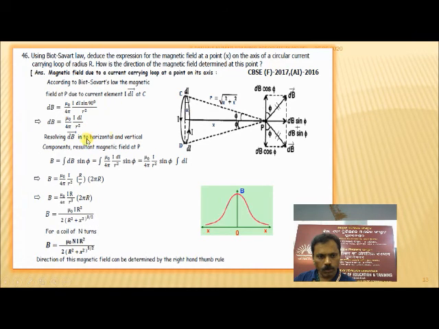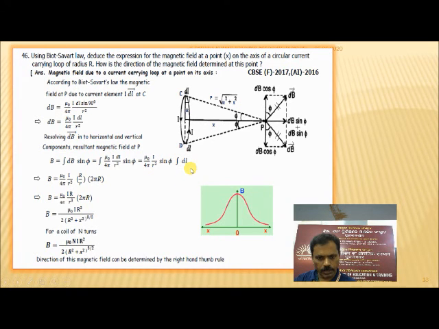Resolving dB into horizontal and vertical components, the resultant magnetic field at the point P is B equal to integration of dB sin phi. Let us take this angle as phi. Integration of mu naught by 4 pi I dl by r square sin phi is equal to mu naught I by 4 pi r square sin phi times the integration of dl.